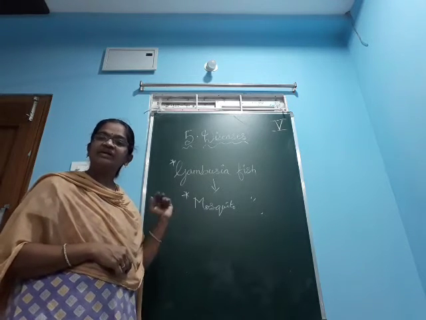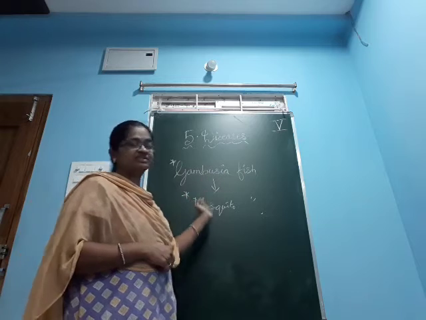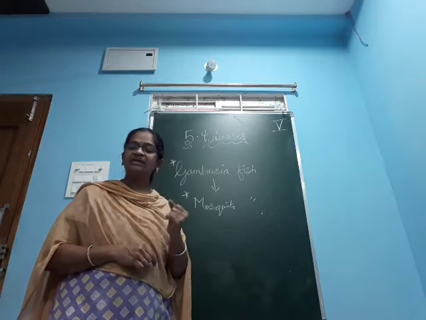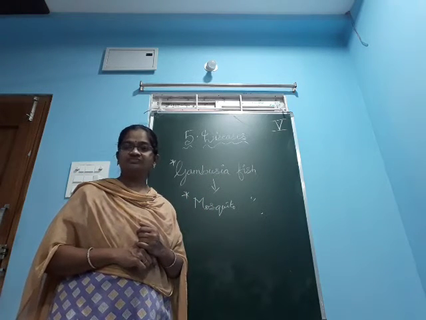Okay, this is a biological method. Other chemical methods are also there.